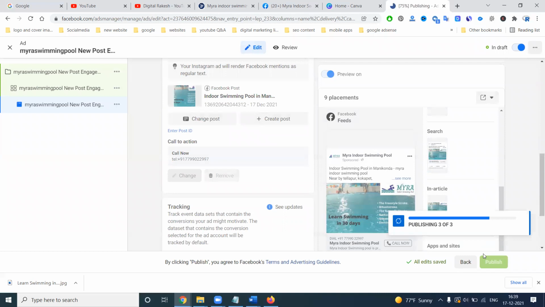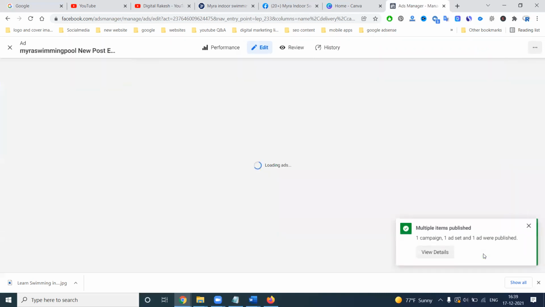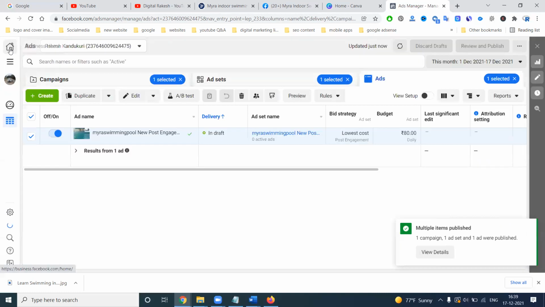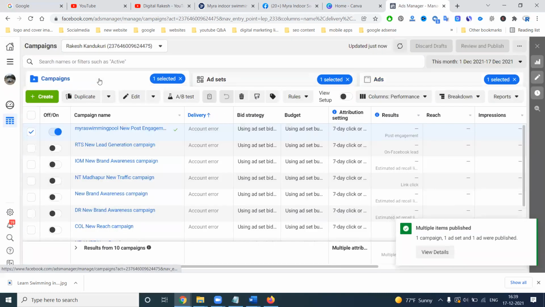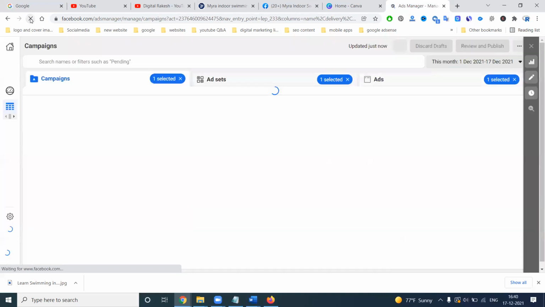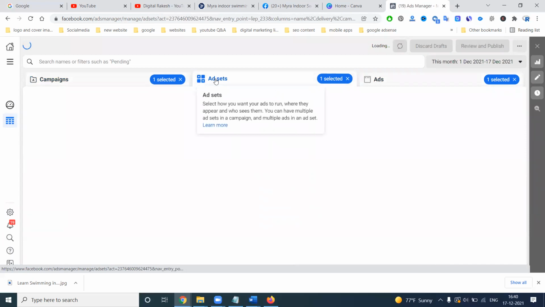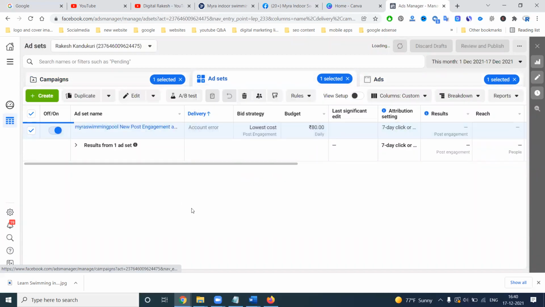So per day, running this ad will cost 78 rupees. The campaign will start and is going to review state. When it is closed for the ad option, go to campaign. Now it will show an account error. Account error is nothing but, right now I'm not adding a particular budget. So that is why the account error is showing here.